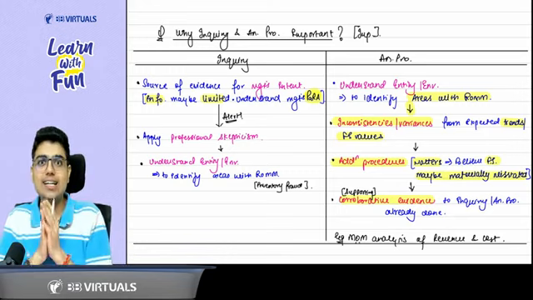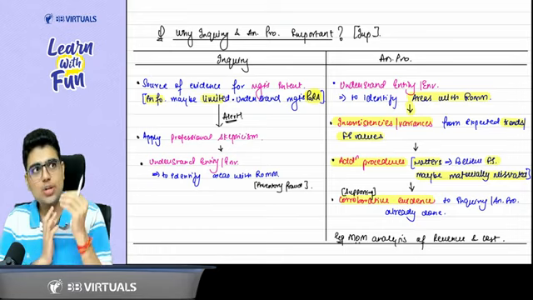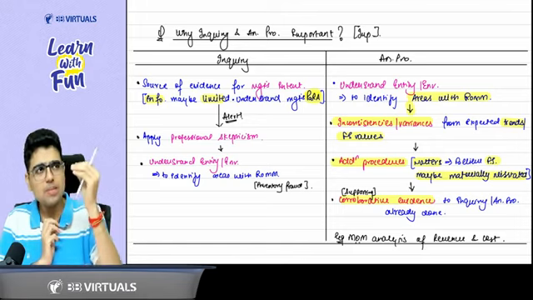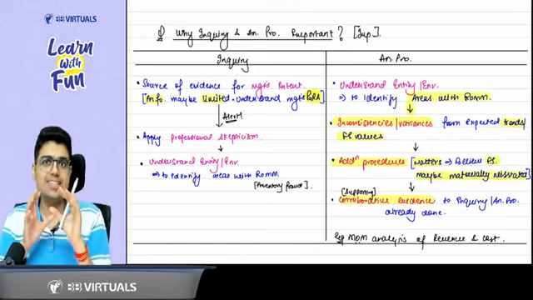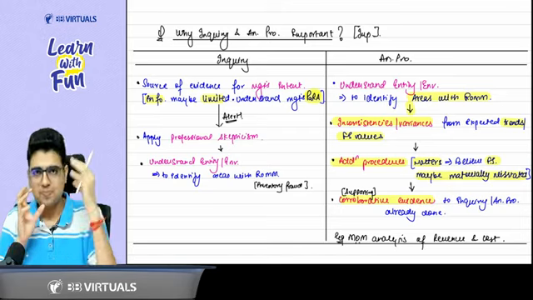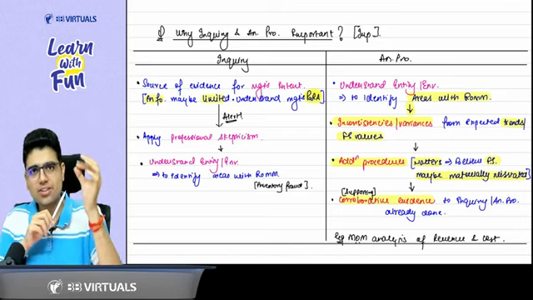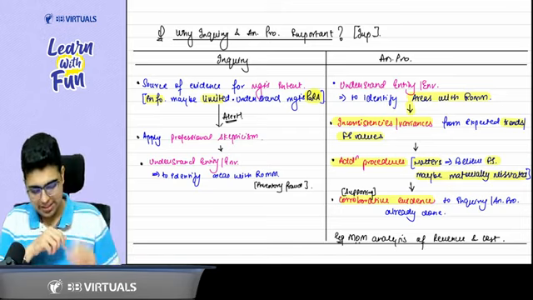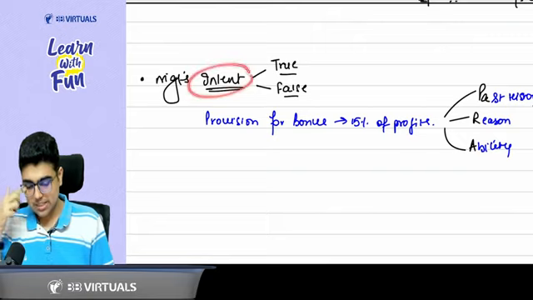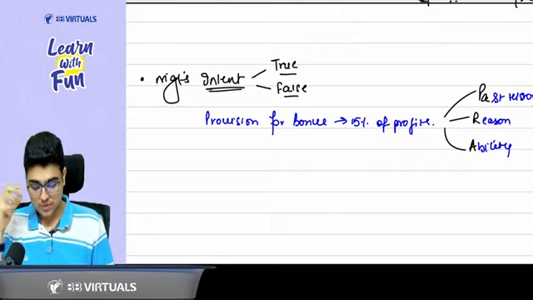Acha, is understanding the intent very easy or you need to collect some information? Sir, information to support the management intent is not easily available. We need to inquire about PARA. PARA means past history, reasons, and ability. For example, if you want to check management intent is true or false, let's say they have created a provision for bonus of 15% of the profit.